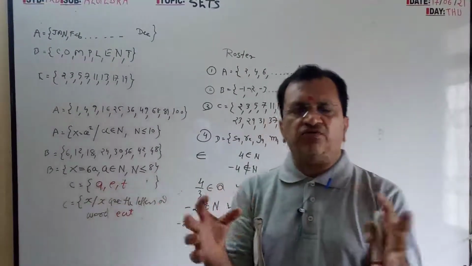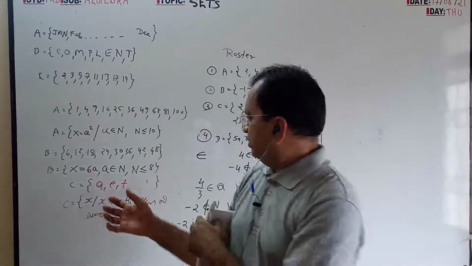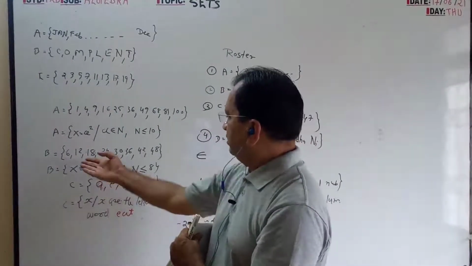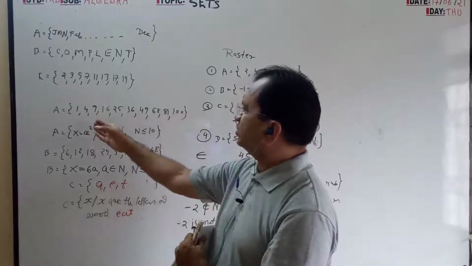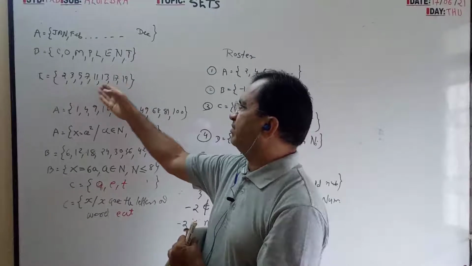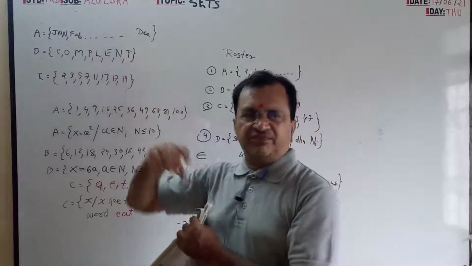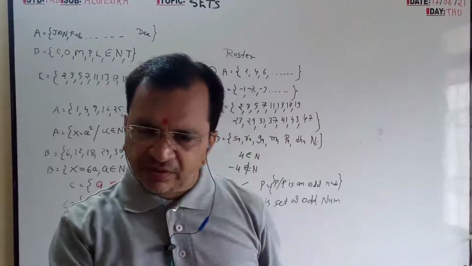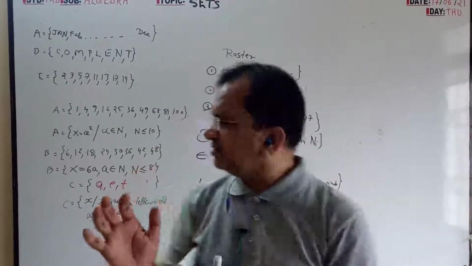First of all, how to identify a set, meaning things of the same type. Here only alphabet, here only numbers that are multiples of 6, here only the squares, here only the prime numbers, here the complement of the alphabet, here the names of the days. So it is a group of the same type of words.